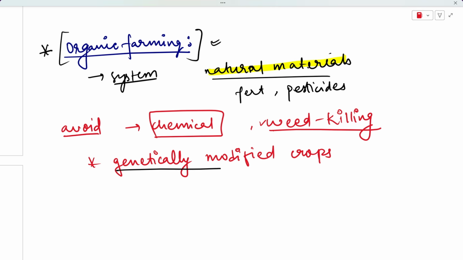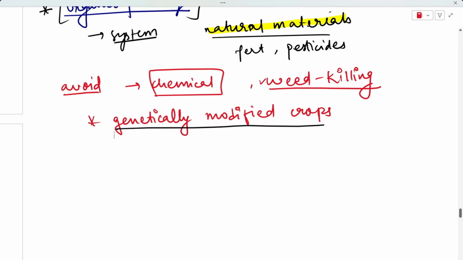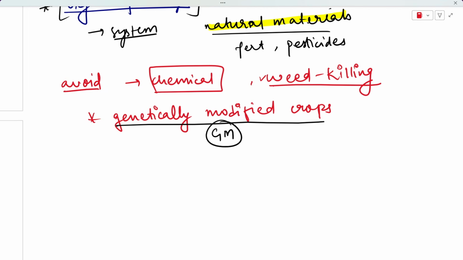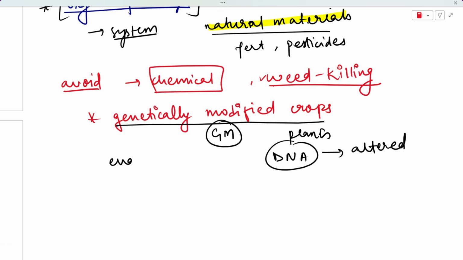If you ask me what genetically modified crops are, genetically modified, or GM, crops are those kinds of plants whose DNA has been altered. The DNA of these plants has been altered through some genetic engineering.